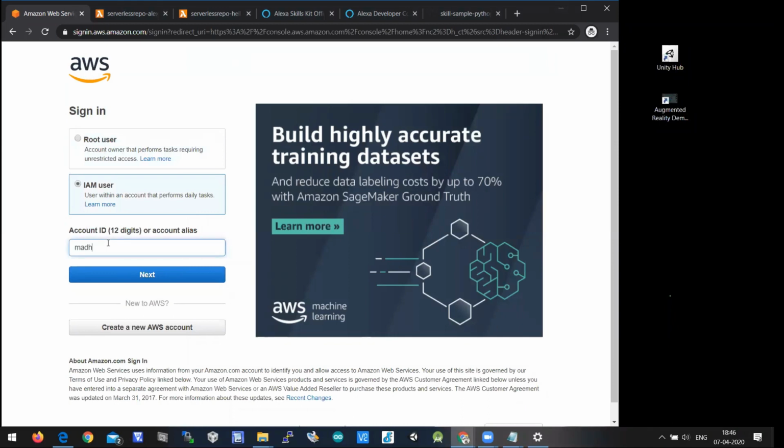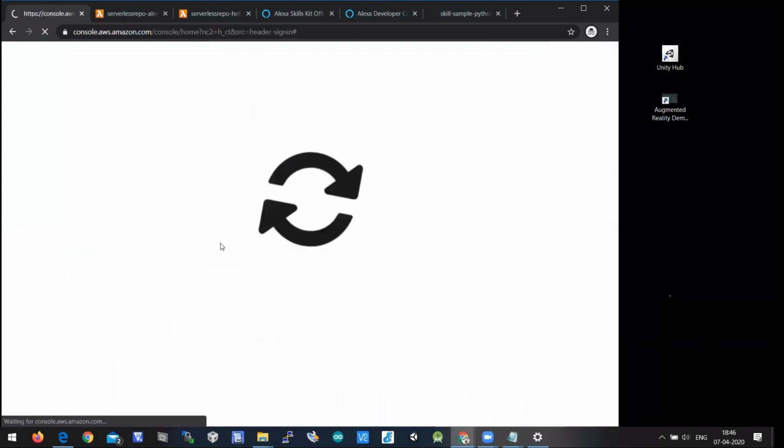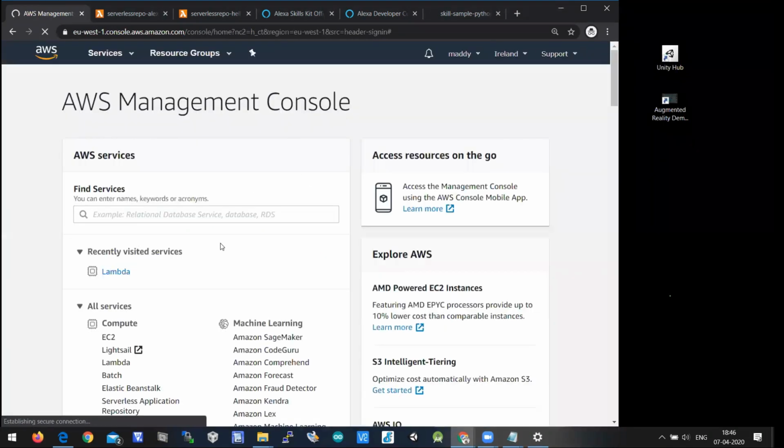IAM user, my username is at yahoo.com. I should click next. I should enter the password. My password is this. I'm signing in. So I have signed in to the AWS Management Console.